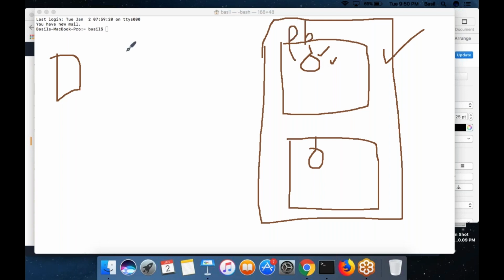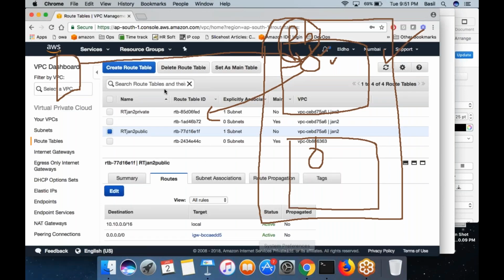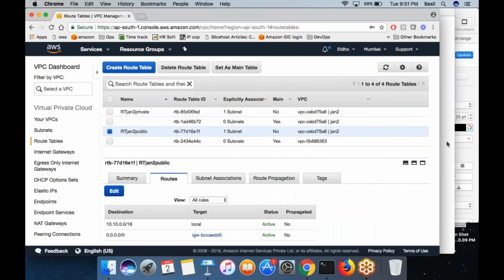If you want to connect from internet, the machine can browse internet. Let's say from this machine you can browse google.com. That is fine. If anybody from outside wants to connect to this machine, let's say using PuTTY, or you want to browse HTTP EC2 name, then the machine should be public to internet, right? For that you need a public IP attached to the machine. When you create the EC2 machine, use the enable public IP address option, then the machine will get a public IP, then you can connect using PuTTY.